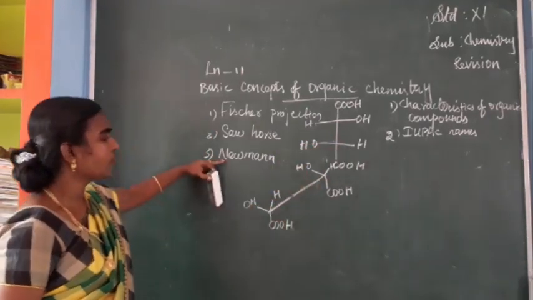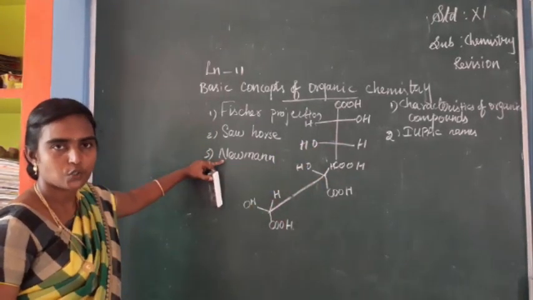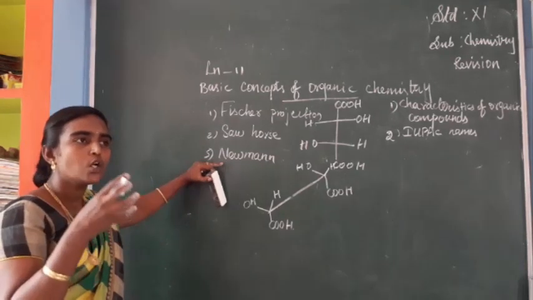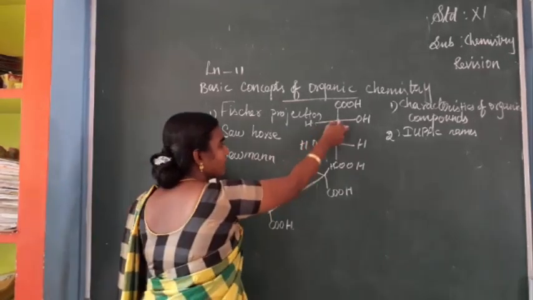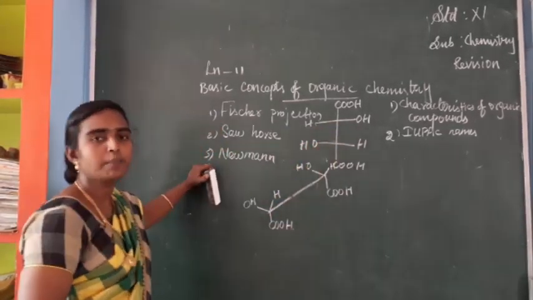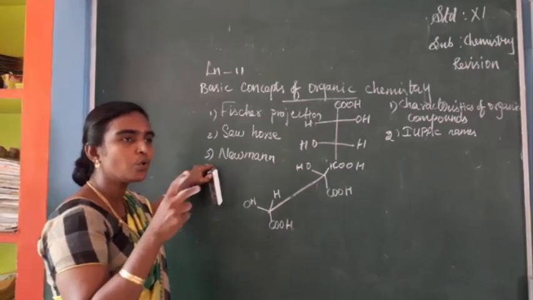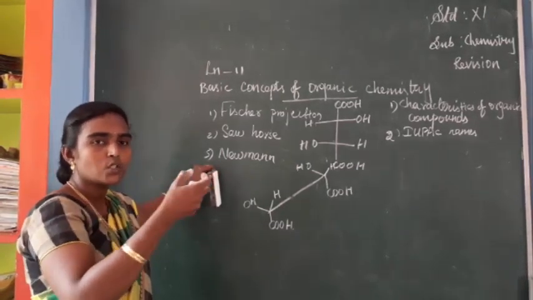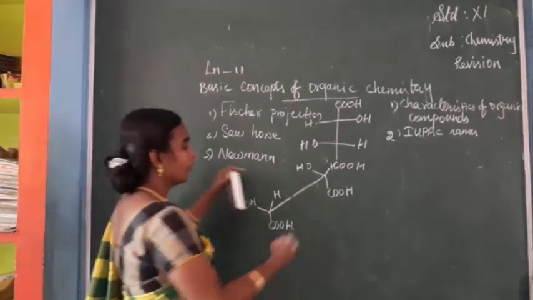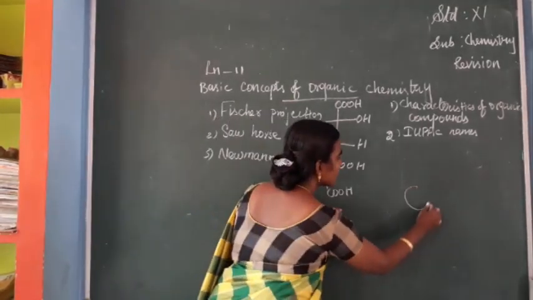The same molecule we can represent in the Newman projection also. In the Newman projection, we have two carbon atoms connected by a single bond, a sigma bond, isn't it? These two carbon atoms are shown as two circles. One circle is at the front and one circle is at the back.